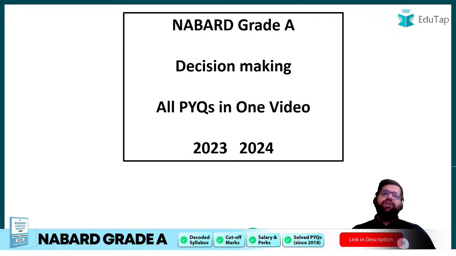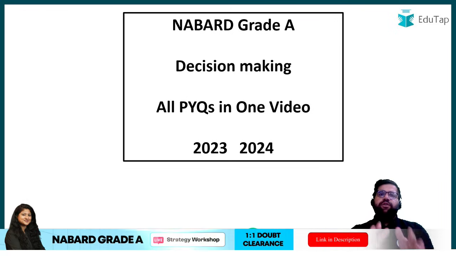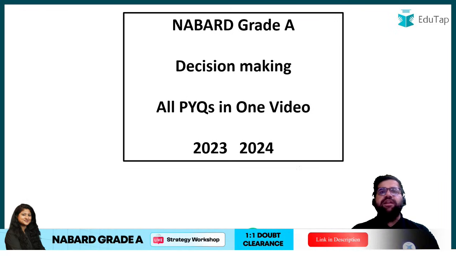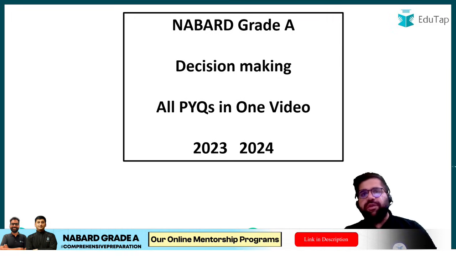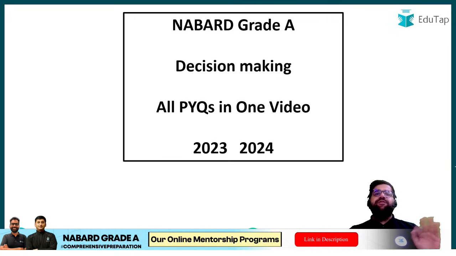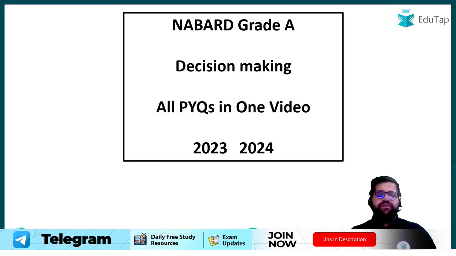In this particular video, my friends, we are bringing this special video for you because we want you to solve all the previous year questions for the NABARD Grade A decision making component. If you solve the previous year questions of the last 2 years, 2023 and 2024, then you will get an idea of what type of questions are asked in the paper. So please watch this particular video till the end, and I hope you will find this very useful.